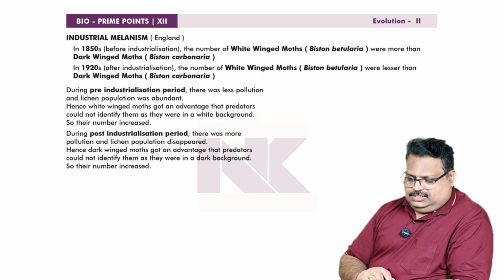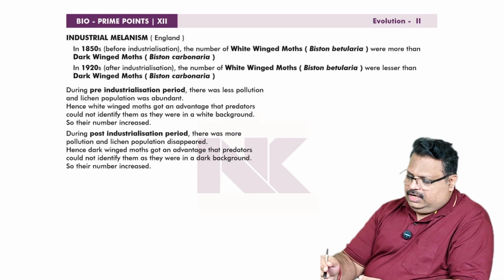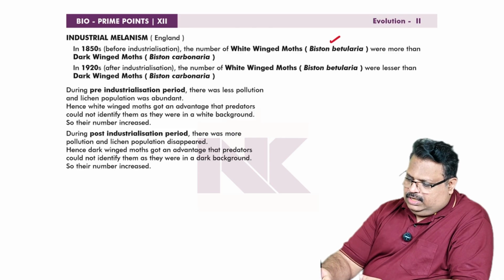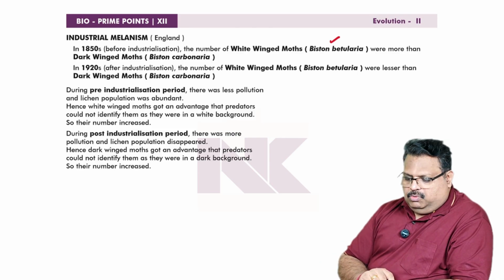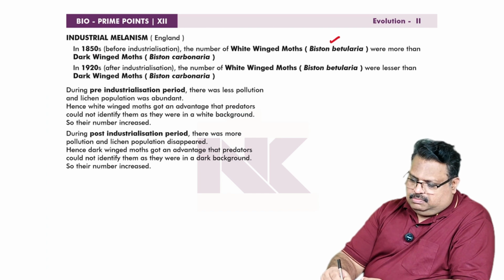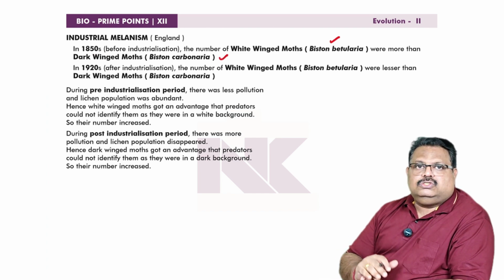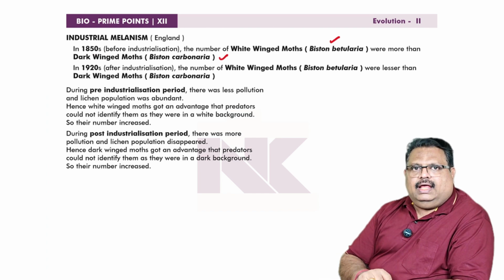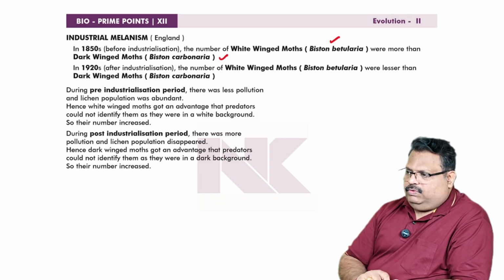In the 1850s, that means before industrialization, the number of white-winged moths, Biston betularia, was more than the dark-winged moths. The dark-winged moths are Biston carbonaria. Two types of moths were there, white-winged moth and dark-winged moth. White-winged moths were abundant in that period.